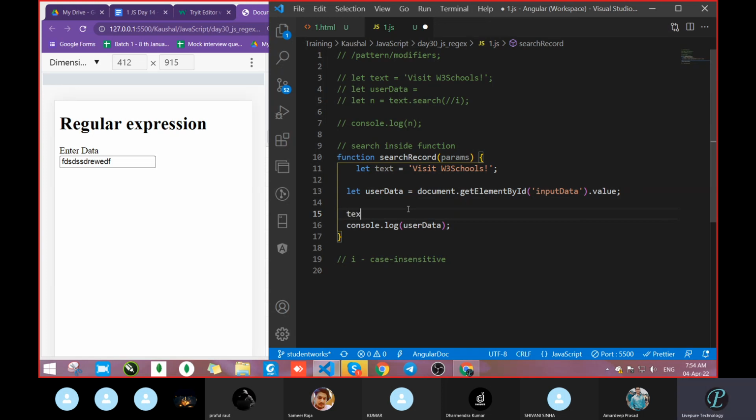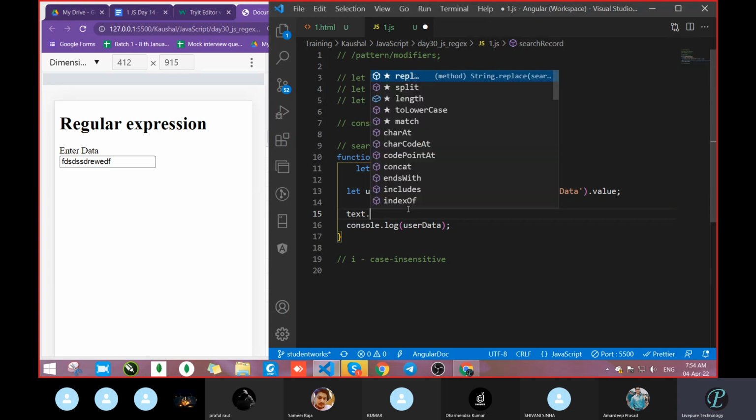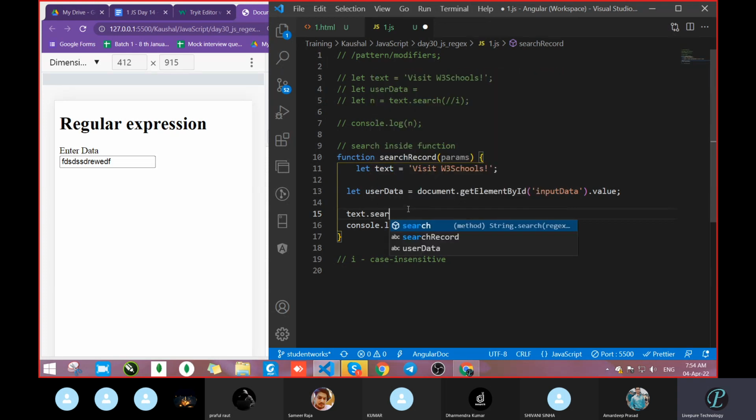Okay. So text is a data, a string method. Which one? Search. And after that, what do you want to search inside here? Text is the complete data, and inside this I want to search something. Suppose that I want to search A.